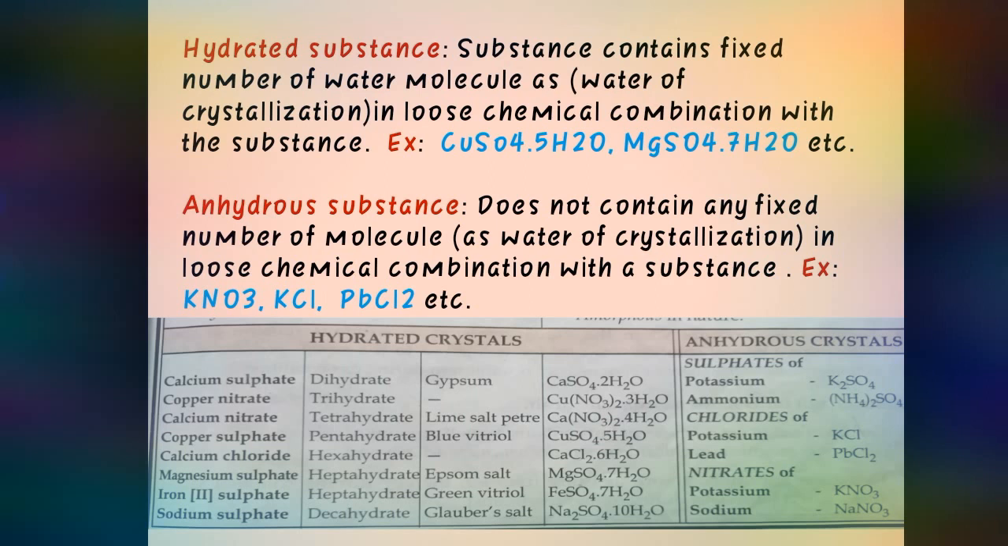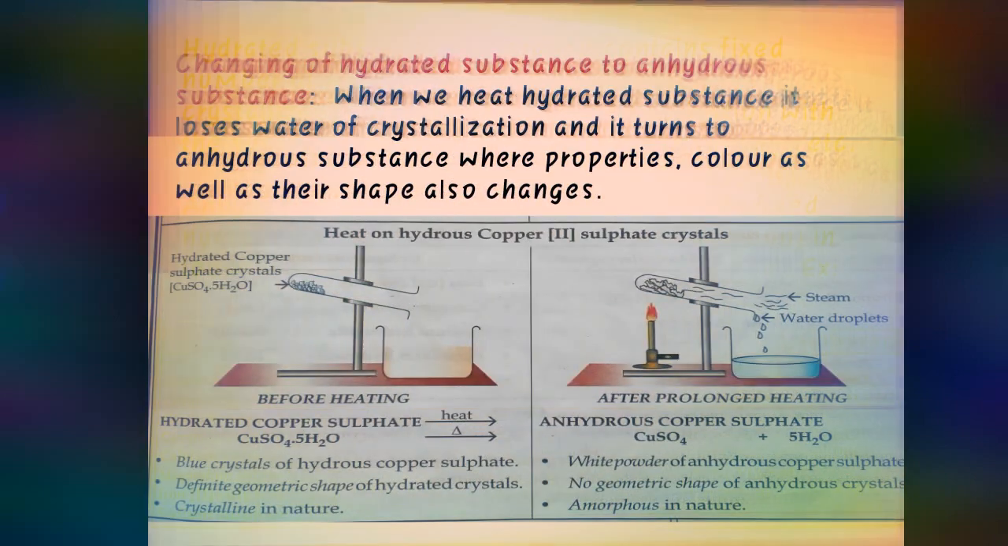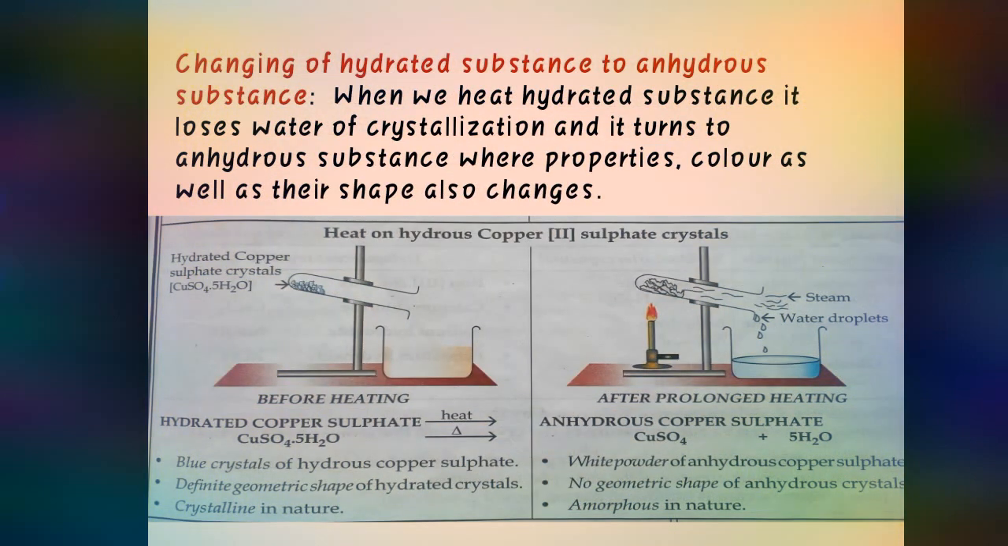You can see here some examples of hydrated crystals and anhydrous crystals are given, so you can easily differentiate between the two. Whenever there is the word hydrated, it means definitely water molecules are added to it. And anhydrous, the 'an' means removal of water molecules. So whenever the word anhydrous is written, it means water molecules will not be there. There can be a question: differentiate between hydrated substance and anhydrous substance. For the first point you can go through the definition, and for the second point the examples of these two substances. Our next topic is changing of a hydrated substance into an anhydrous substance.